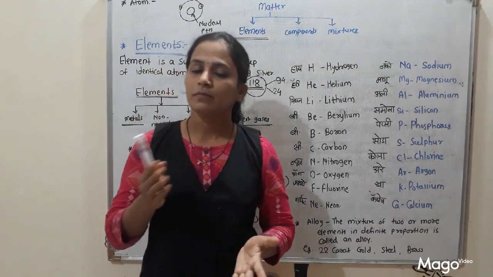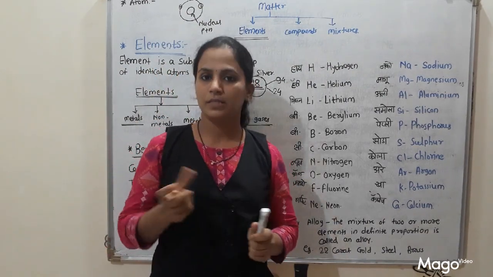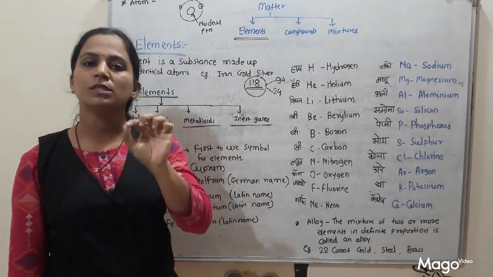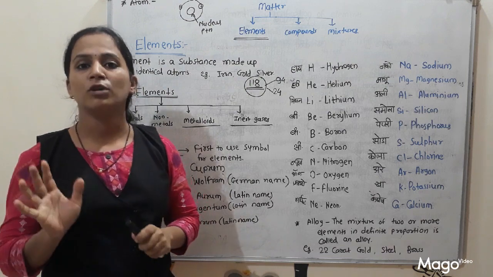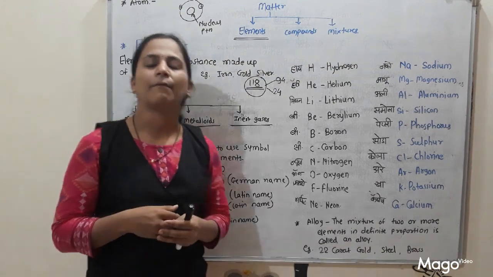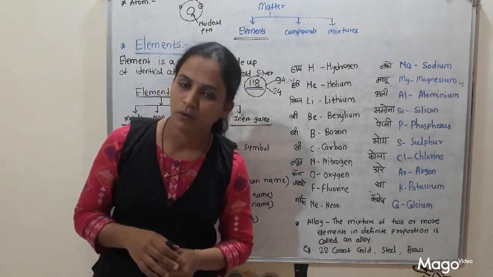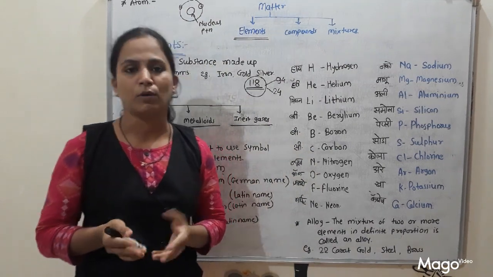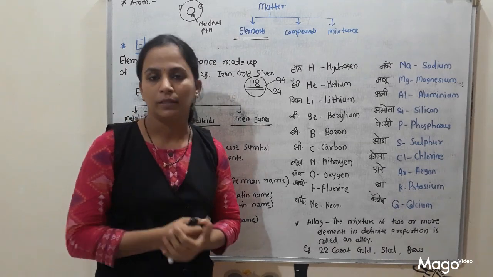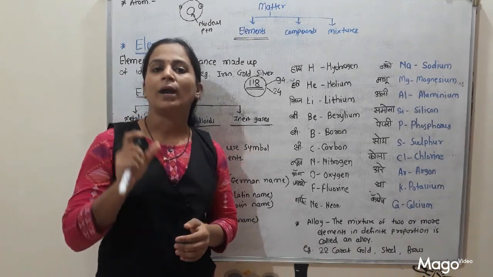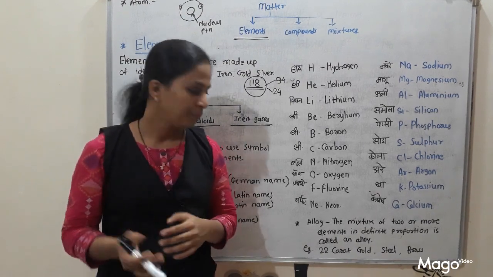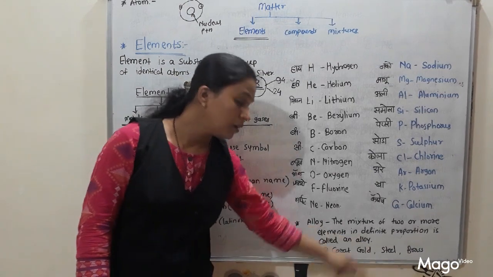So what happens? You can see gold. Our jewelry is made up of gold, but students, if you make your jewelry from pure gold, 24 karat gold, which is the pure form of gold, then what will happen? That jewelry easily breaks, because 24 karat gold, 100% pure gold, is very very soft. So our jewelry is made up of 22 karat gold. That's why it is hard. It cannot break easily.